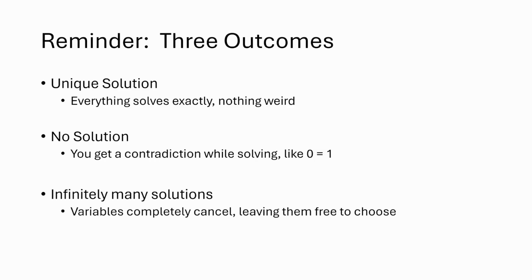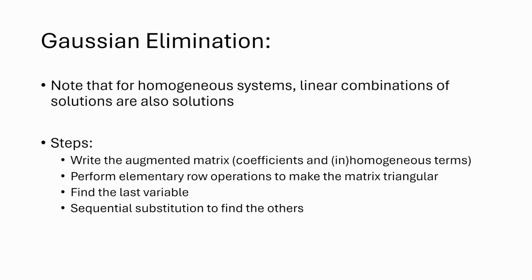But then, as I was just saying about homogeneous systems, there are cases where you do get infinitely many solutions. And while there will be relationships between the variables, you have free choices, like picking, oh, I'm going to make C equal to 3 now. And then that will determine the rest of the variables. But that free choice means that you have infinitely many options. Okay, let's actually do it now that I've said all that context.